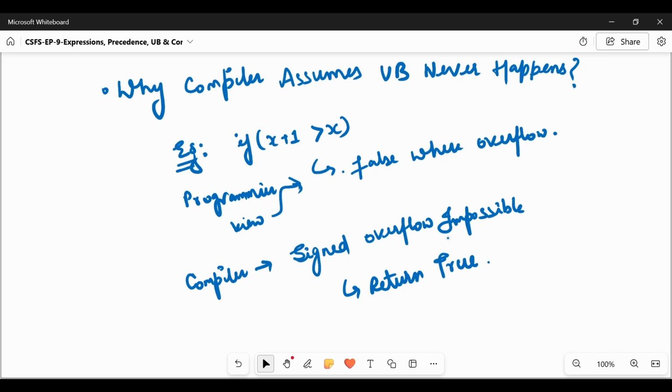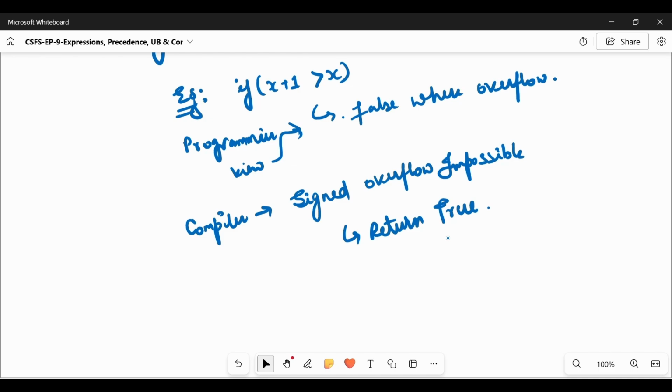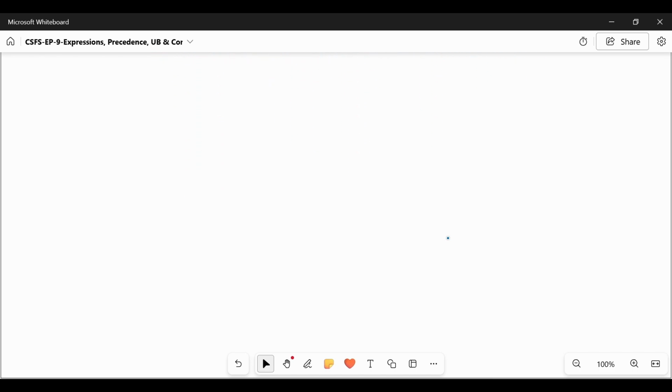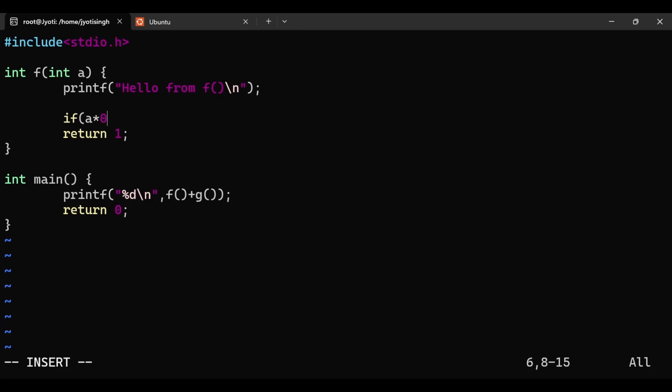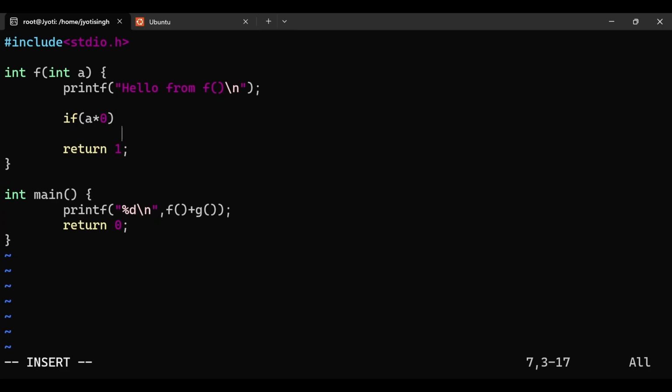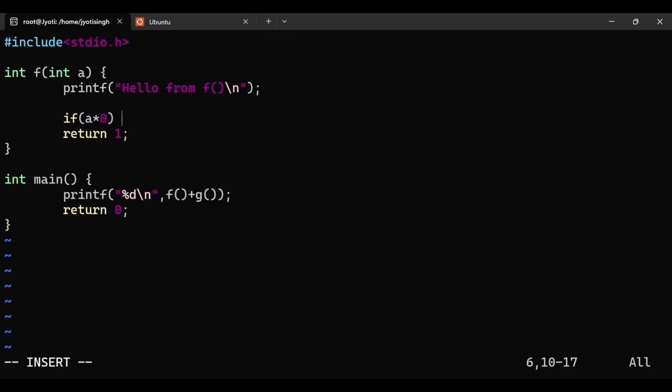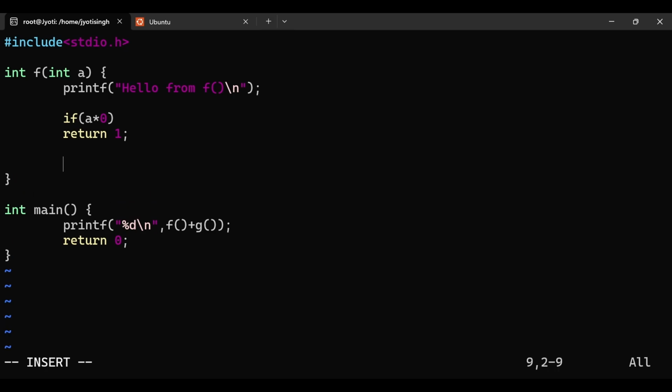So this will lead to undefined behavior, because the compiler is not doing any kind of comparison. For the compiler, this is a legal optimization. So what is the optimization reality? Let us take an example first. If a multiplied by 0, this condition will work, then return 1, else return 0.